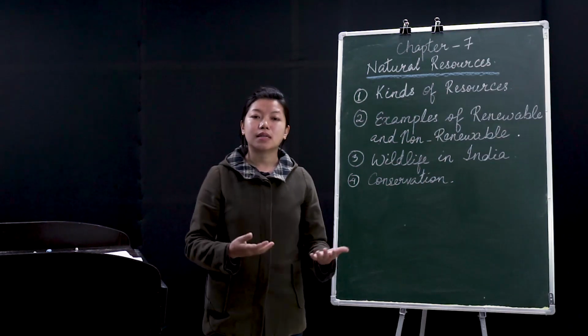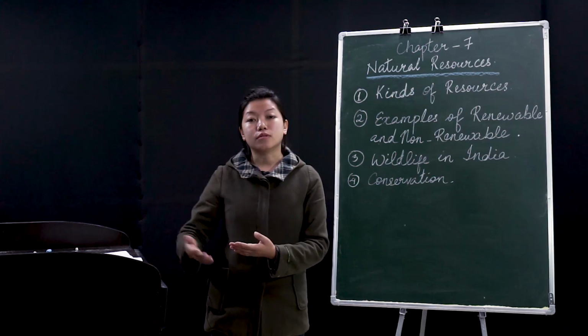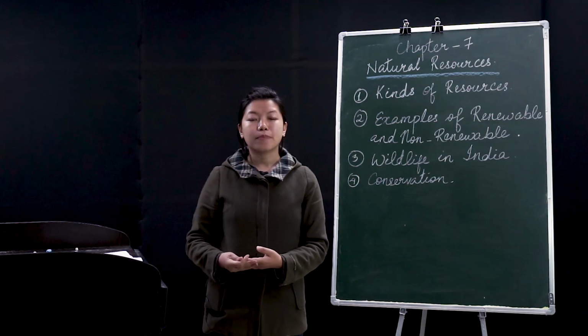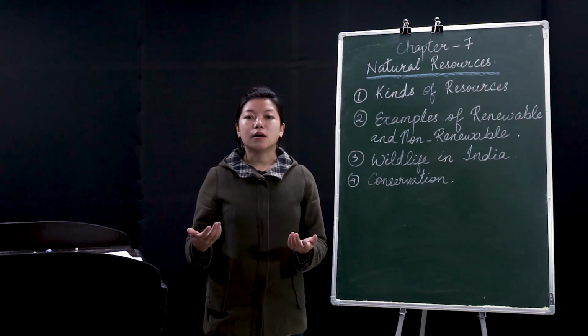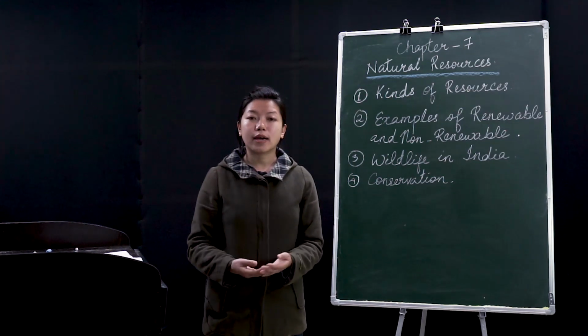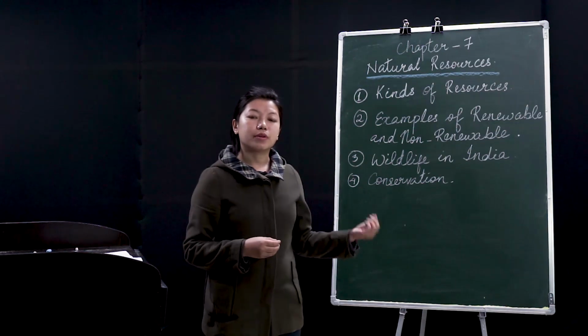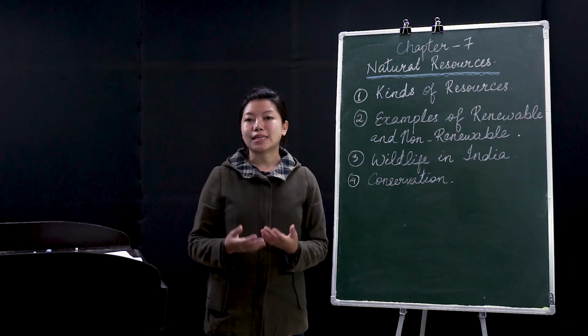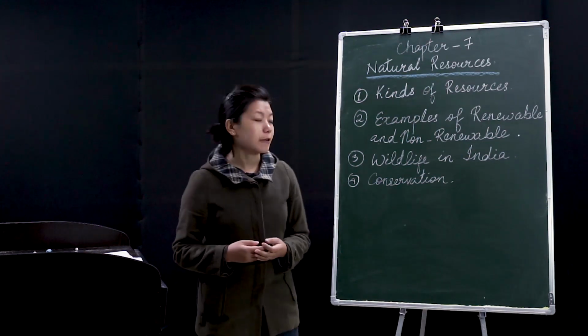Maybe they have eaten them, or turned them into something else, maybe for medicines, for food, or for making cloth. So likewise, if we don't take care of these renewable resources, they might get extinct, and we may never see them again.